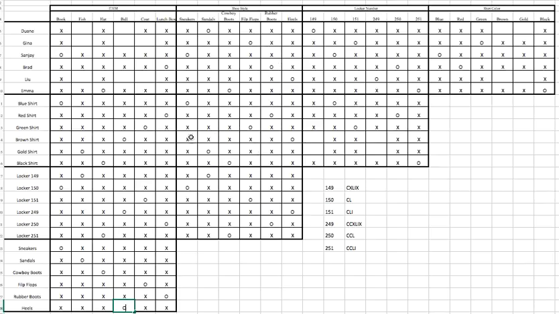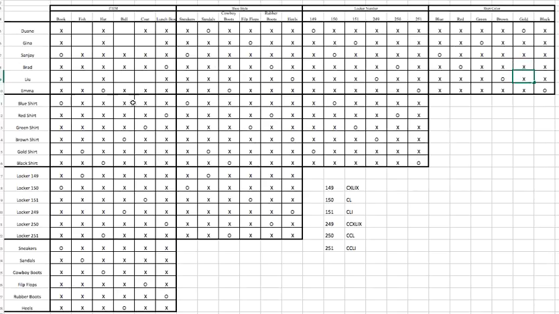Okay, so let's now go over here. So brown shirt, we knew was locker 249. So let's add it in this direction. Now this one is all filled out. And let's see here. Brown shirt. Let's see, wait, where were we? Brown shirt is heels, and it is Lou, and so we're going to add that over here. And it lets us put an O here, which allows us to finish that square off.